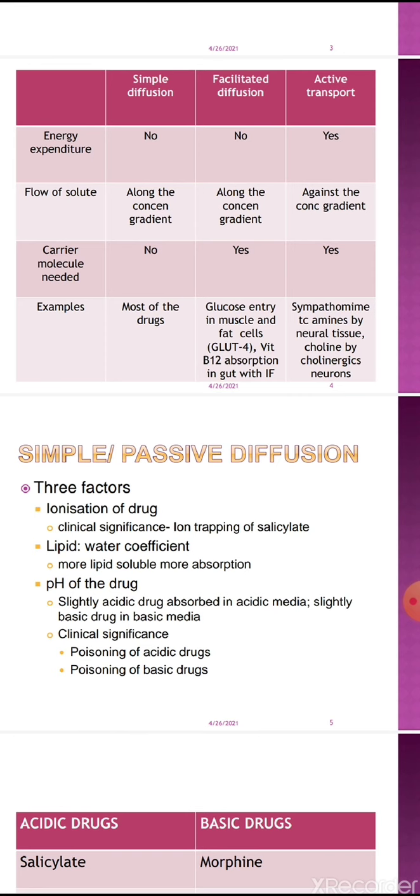So what is the clinical significance of this concept, the pH of the drug? This concept can be exploited in the poisoning of basic drugs and acidic drugs. For example, the patient has ingested aspirin, a slightly acidic drug.